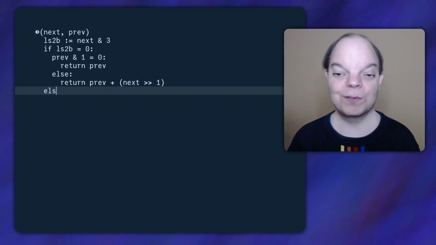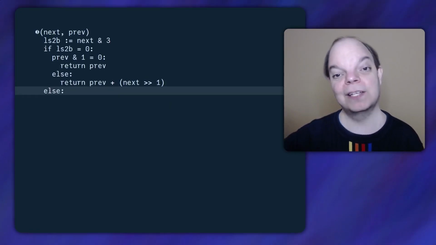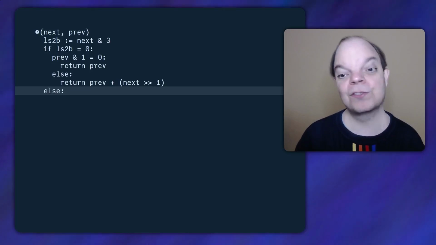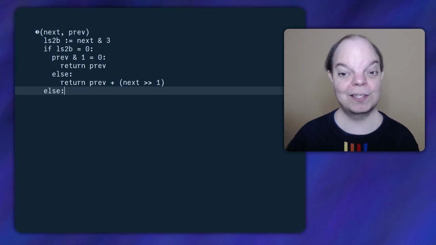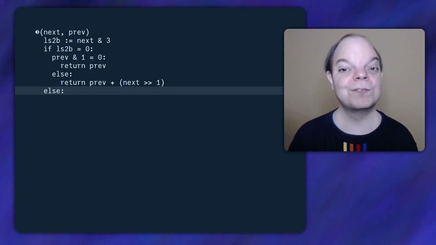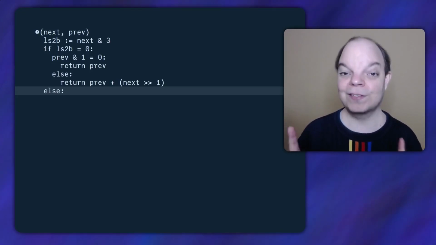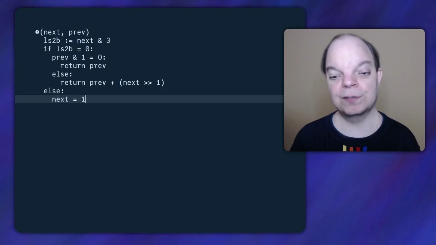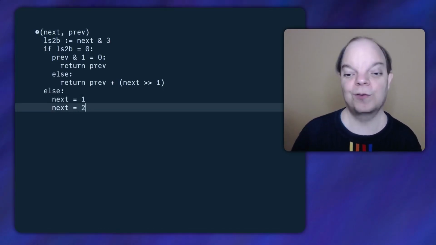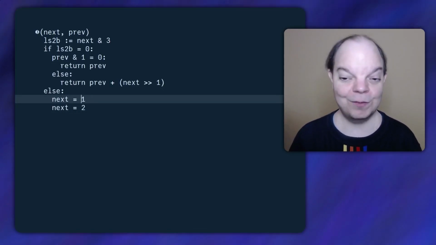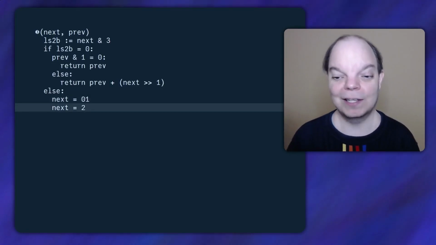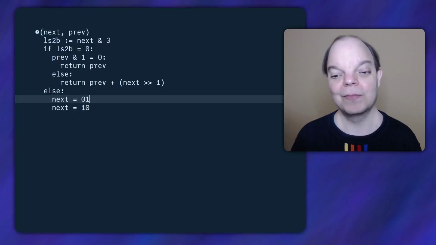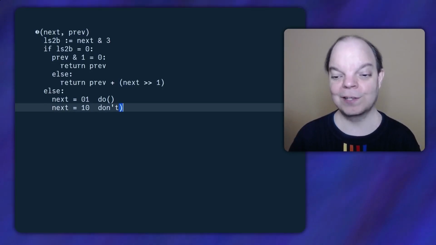Now, if the least significant 2 bits were not 0, then it's either a do or a don't. So we need to update the least significant bit in our prev value and keep the rest intact because the rest contains our running total. So at this point, we know that next is either 1 or 2. Now, if we look at these in binary, we'll see that 1 is actually 0, 1, and 2 is actually 1, 0. And this is the do case, and this is the don't case.